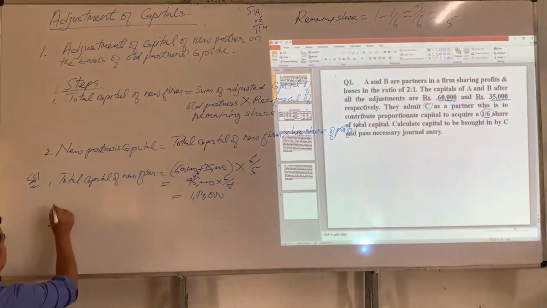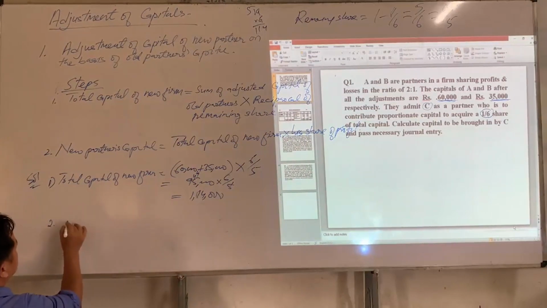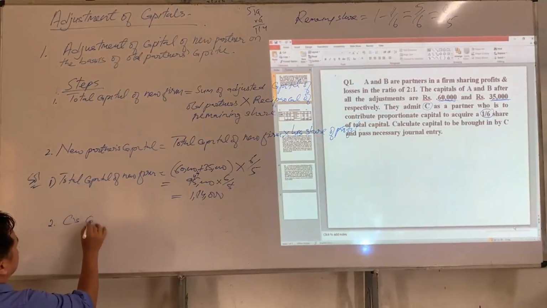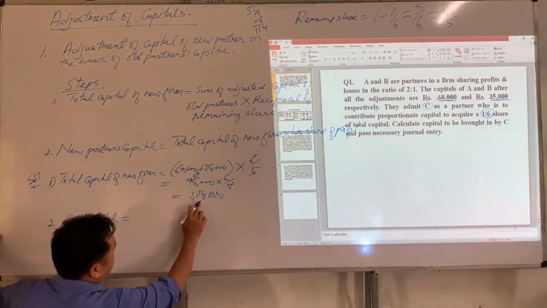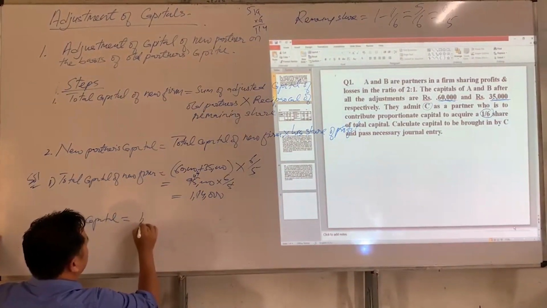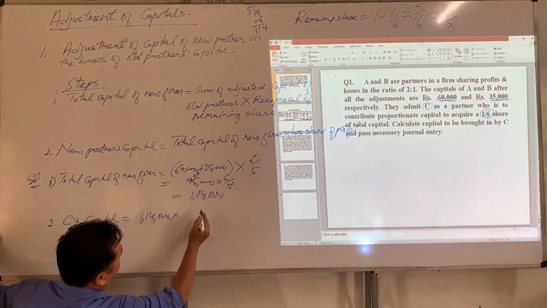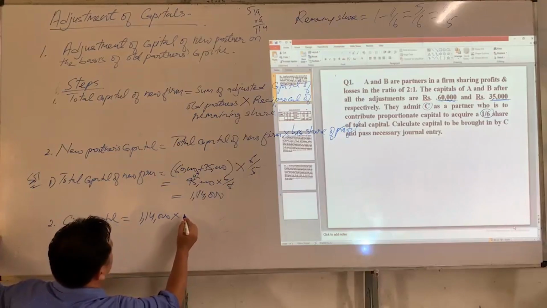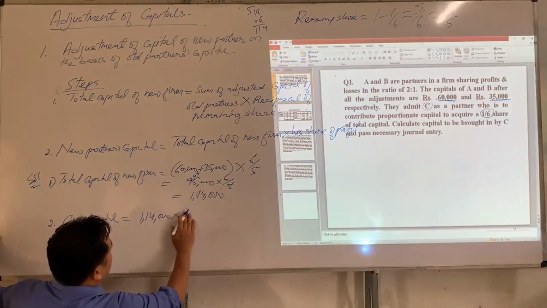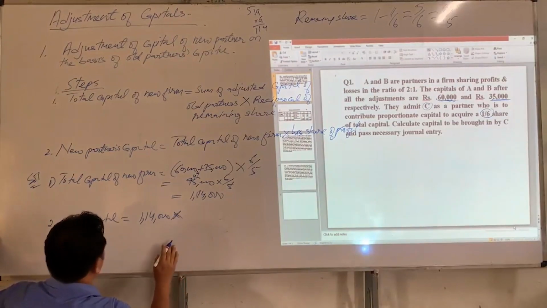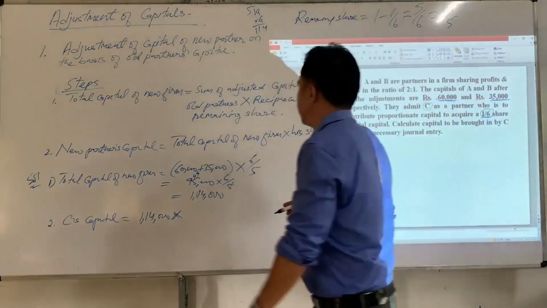The second step is to find who the new partner is here. C is the new partner. C's capital is equal to the total capital of the new firm, which is 1,14,000, multiplied by his share of profit. What is the new partner's share of profit? The new partner's share of profit is 1/6.